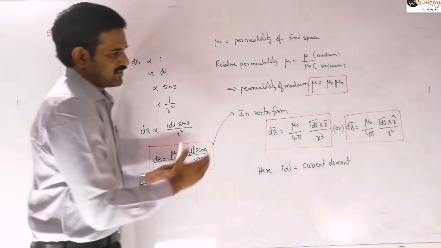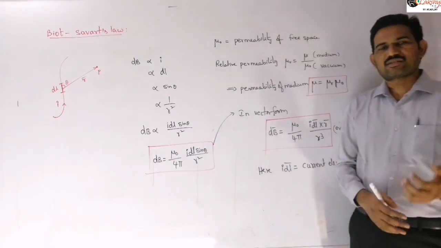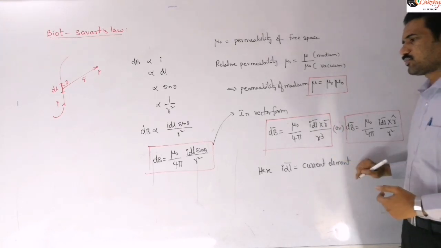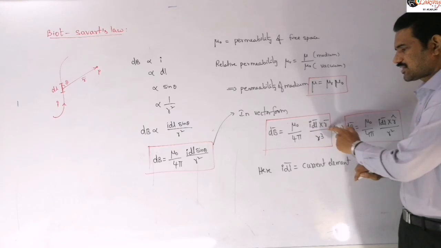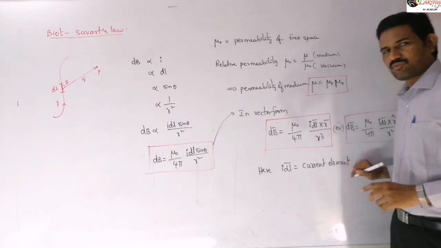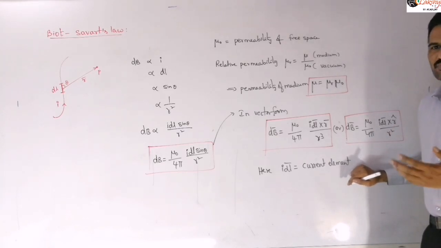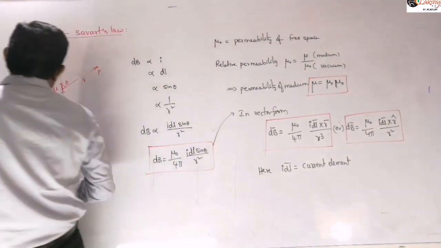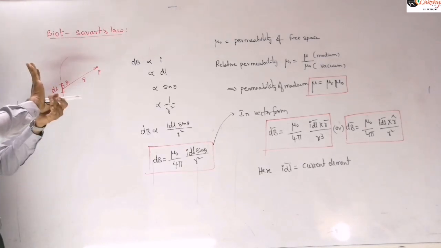Next, from this vector form you can also observe the direction. We can discuss the direction of the magnetic field. The direction of the magnetic field produced by the small element is in the direction of I dl bar cross r bar. We can obtain this direction by using our cross product rule. For example, I dl bar will be like this and r bar is like this.